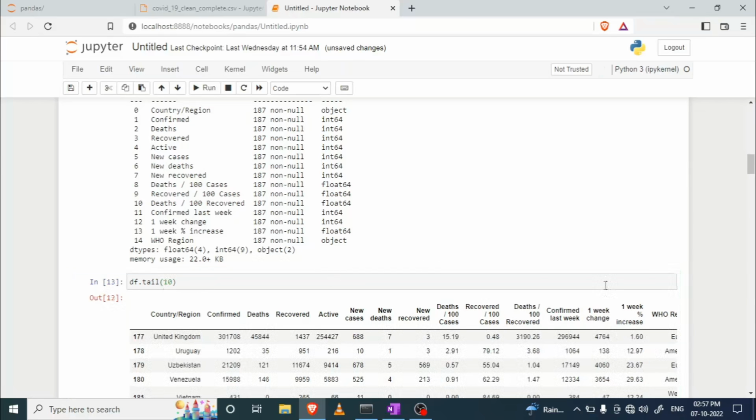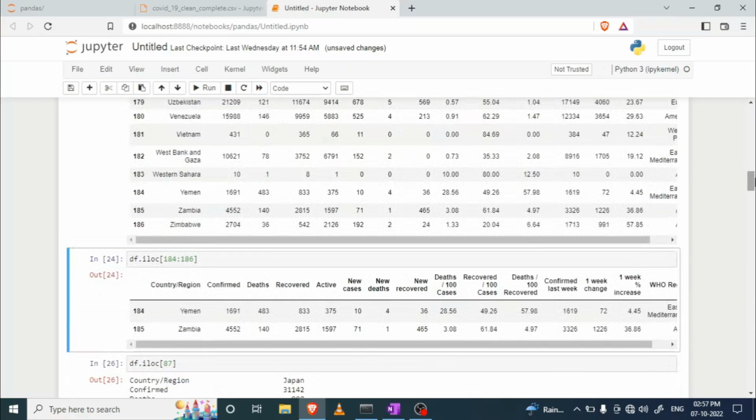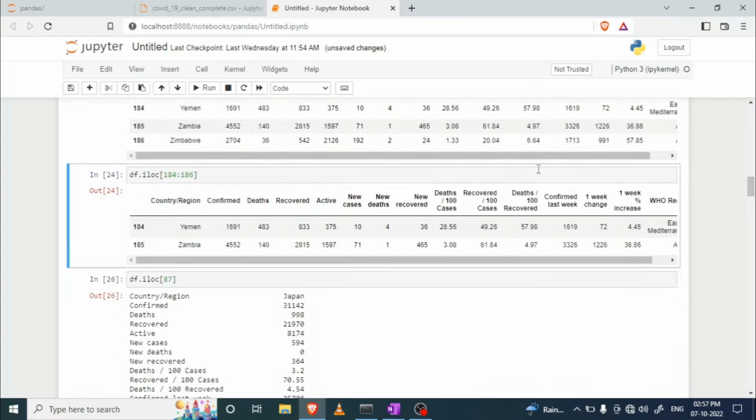Okay, so now I want to access the middle rows, like 184 to 186. To access such rows, we have an attribute called iloc. With the help of this, you can access any intermediate row. This 183 to 186. So here I got it.